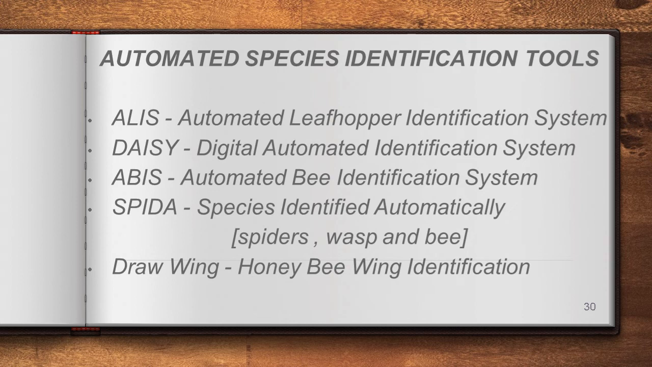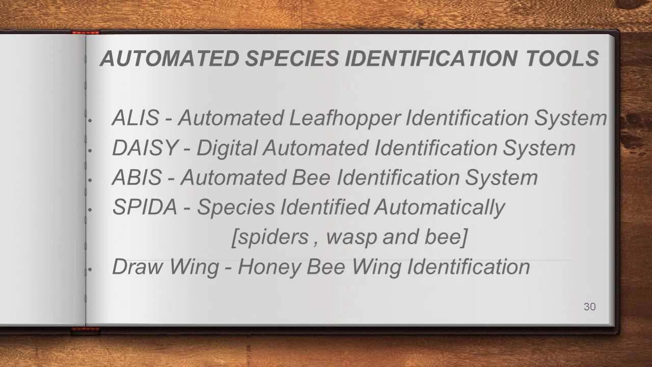As per that, a few are given here. The first one is ALIS, automated leaf hopper identification system. If you go through this website, of course we can understand the characters of this leaf hopper. Leaf hopper is one of the insects which lives on the leaves of plants, right? So if you go through this website, we can understand the characters of these leaf hoppers. Okay, and the next one, DAISY, digital automated identification system.